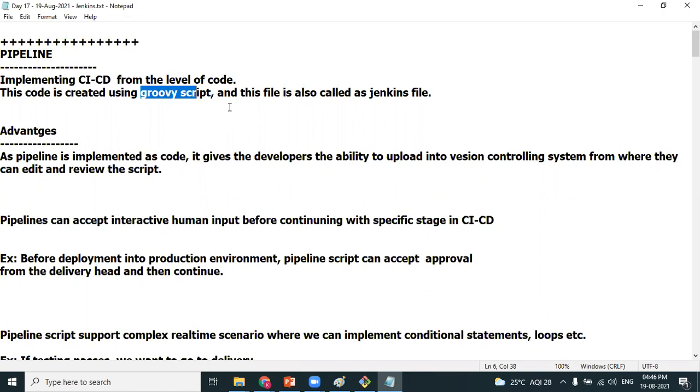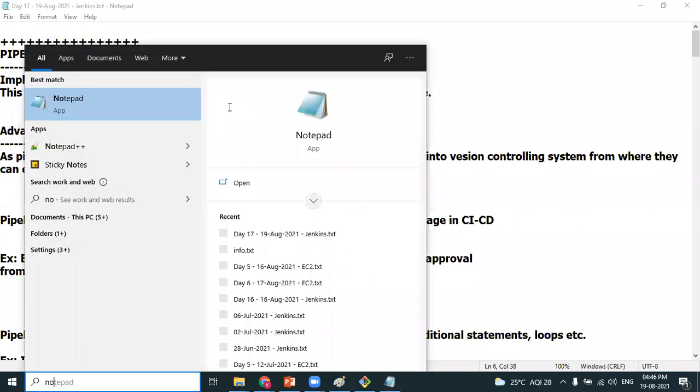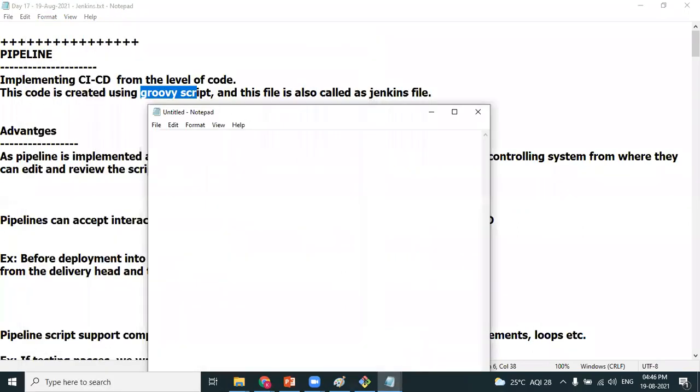Pipeline means performing the CI/CD stages with code; running the same kind of job setups with actual code is called a pipeline job.